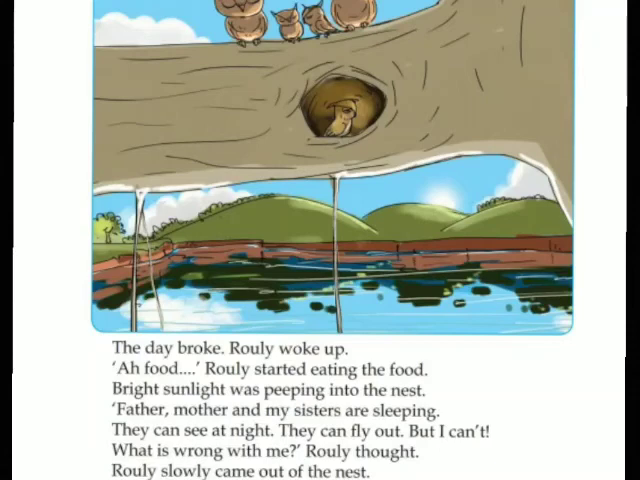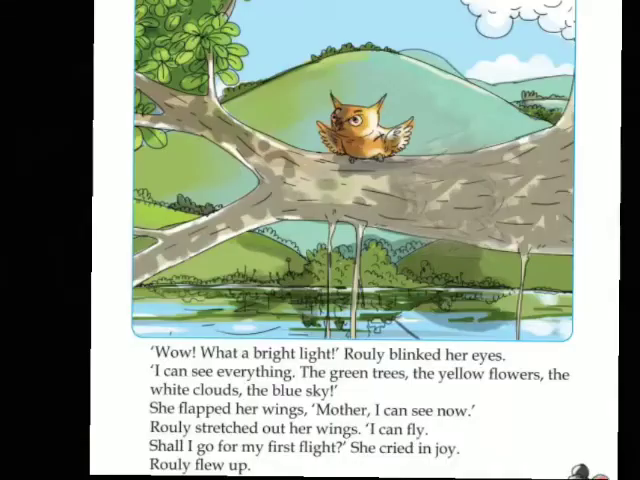Rowley was thinking. Rowley slowly came out of the nest. You can see that Rowley is coming out of the nest while the other owls are sleeping on the branch of the tree. Now let's look at the next picture. Yes, you can see that Rowley is ready to fly, ready for the first flight. What is the meaning of flight, children? To fly for the first time.